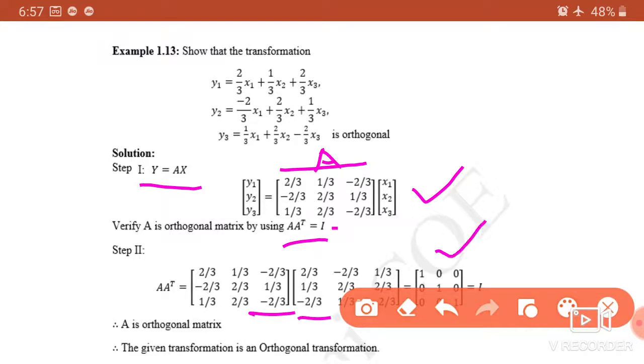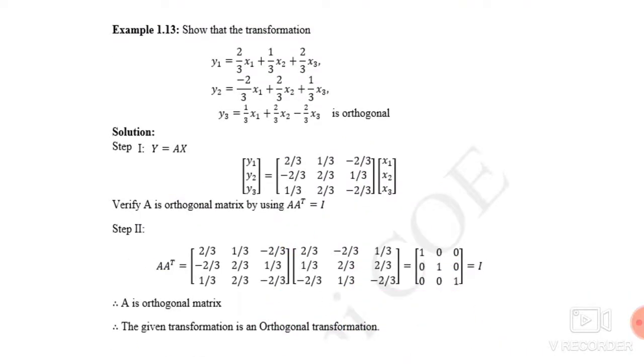If we get identity matrix 1 0 0, 0 1 0 and 0 0 1, then that transformation is called an orthogonal transformation. So here we got identity matrix, therefore A is an orthogonal matrix and the given transformation is called an orthogonal transformation.